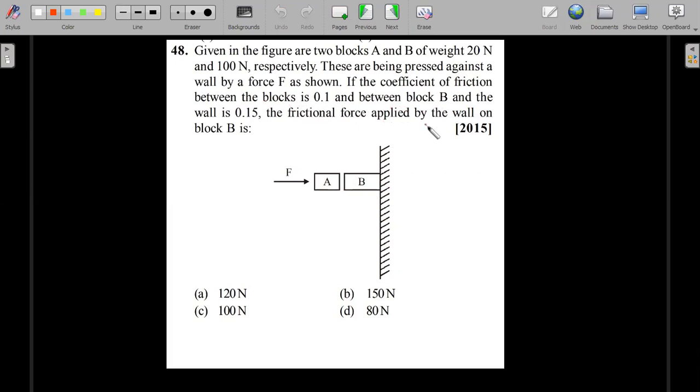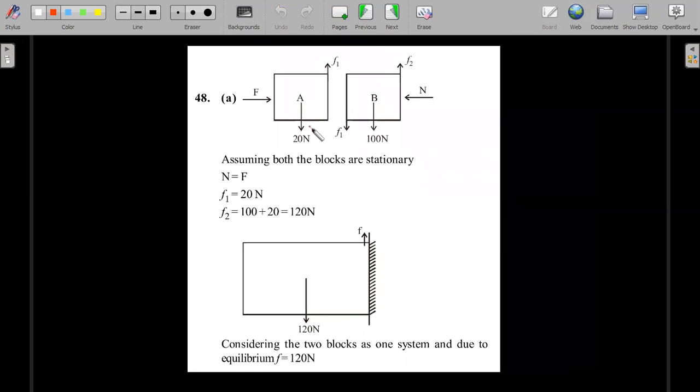The frictional force applied by the wall on the block B. So he's asking what is the friction here. Okay, so give it a try. Here's a solution. Whenever friction is asked, you should know that you should check whether it is static or kinetic first. The tendency of block B obviously is to go down, right?